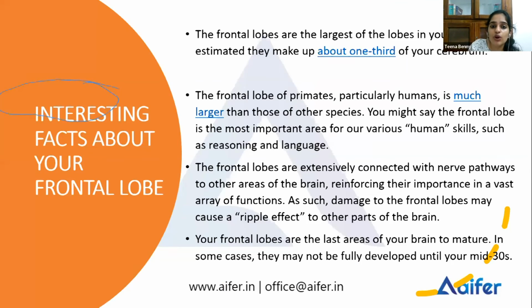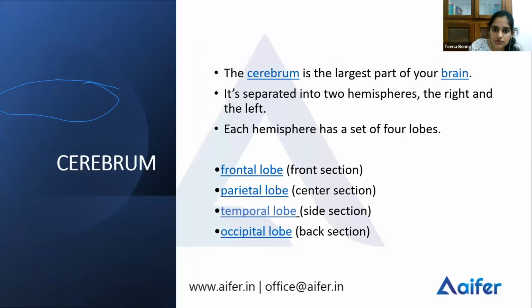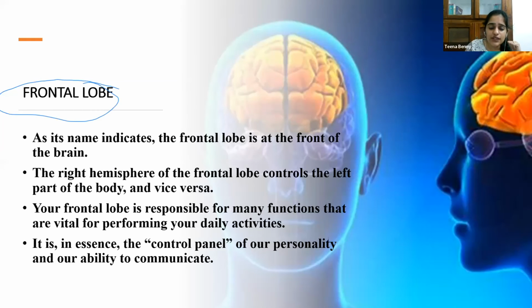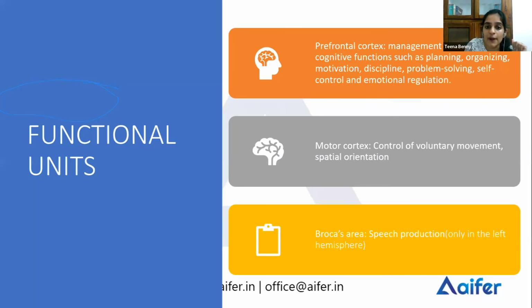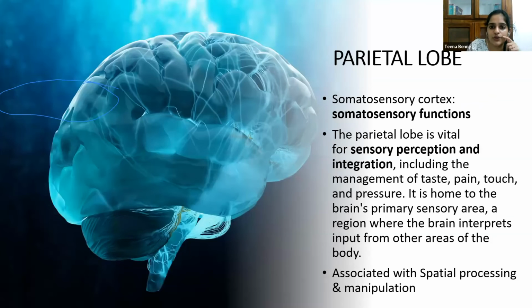So these are the four lobes. Which are the four lobes? Frontal lobe, parietal lobe, temporal lobe, and occipital lobe. What does the frontal lobe do? The frontal lobe is mainly responsible for your personality and your higher order functions, or your cognitive and planning functions. All those executive functions are performed by your frontal lobe. The structures in the frontal lobe are the prefrontal cortex, motor cortex, and Broca's area. Broca's area is only in your left hemisphere, in your left frontal lobe.